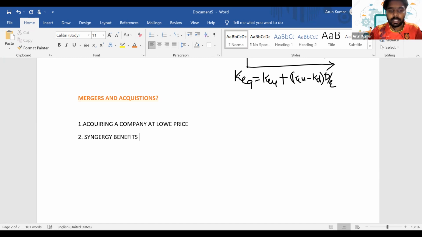Okay. So again, there are some defensive tactics. These are the different advantages for the acquiring company, the predator, the acquirer. But with respect to the target company, obviously they will lose their individuality.